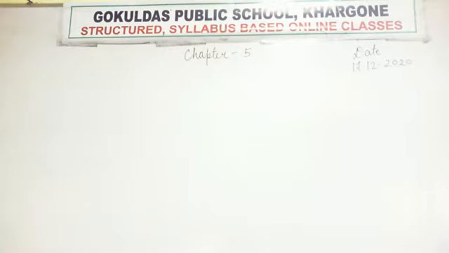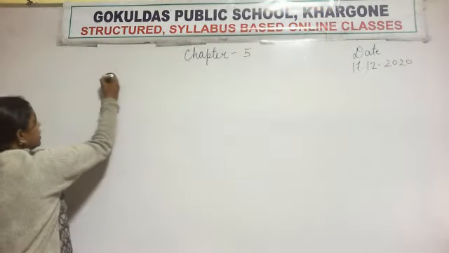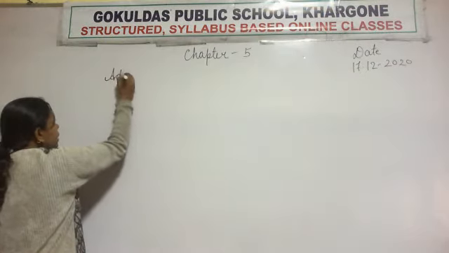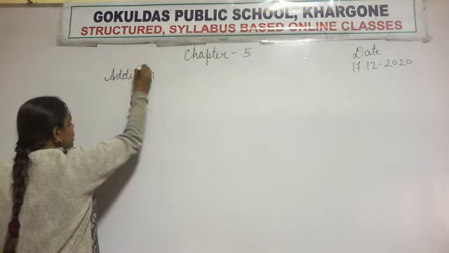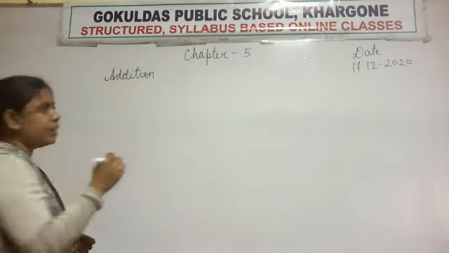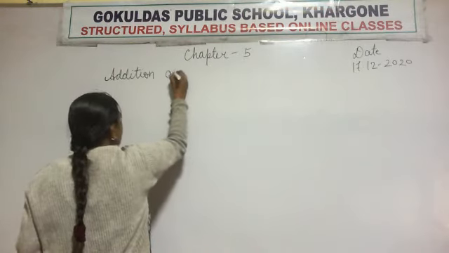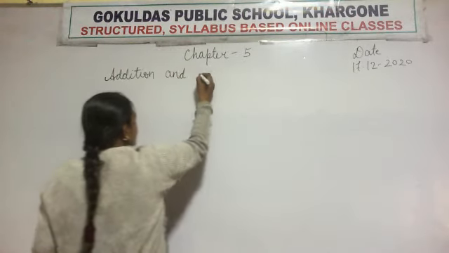And what is the name of the chapter? Right?